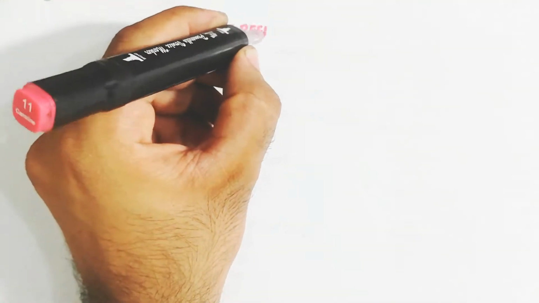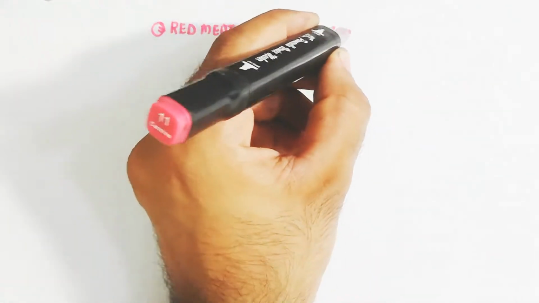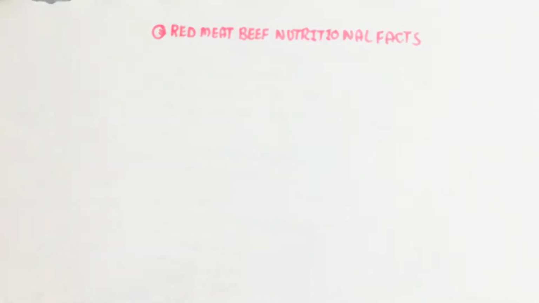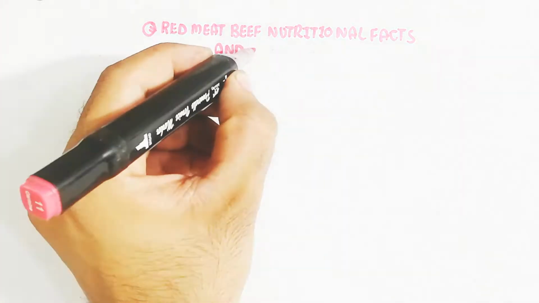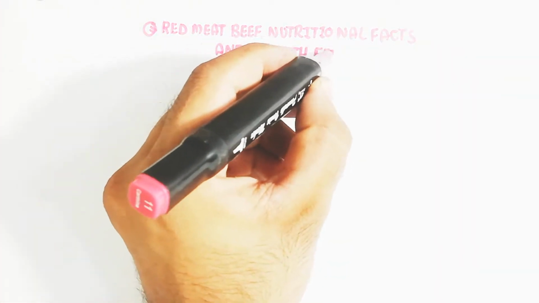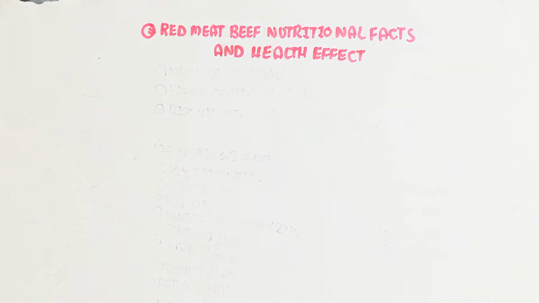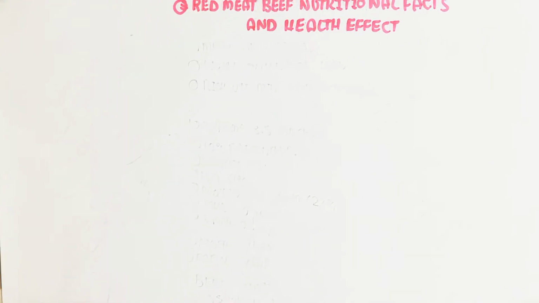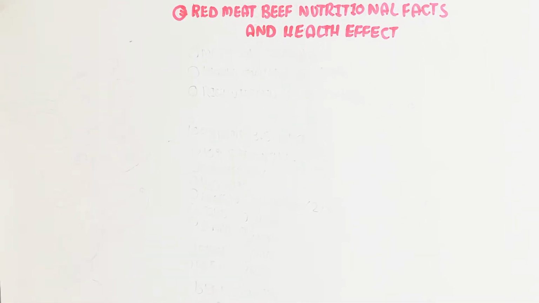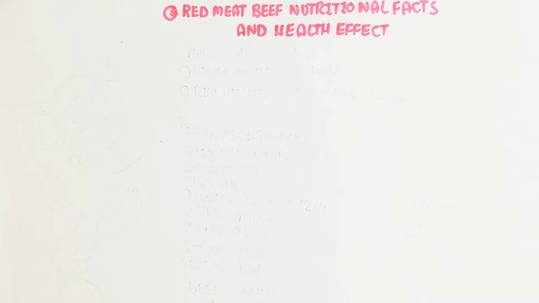Hello, in this video we will discuss red meat, beef, nutritional facts and health effects. We will also learn collectively about red meat, which contains mutton, beef, and other mammal products. So the meat of mammals is known as red meat.